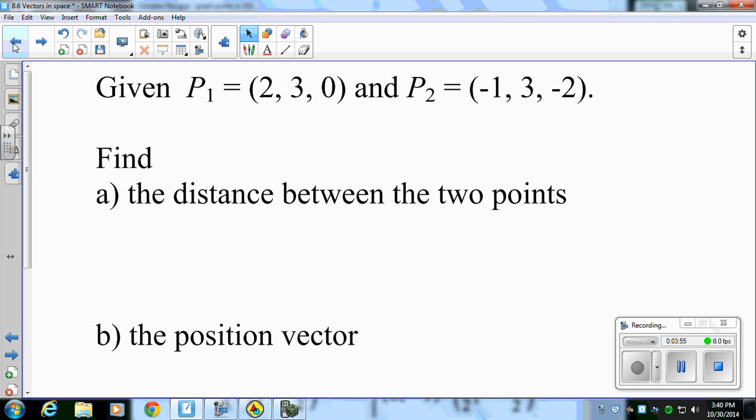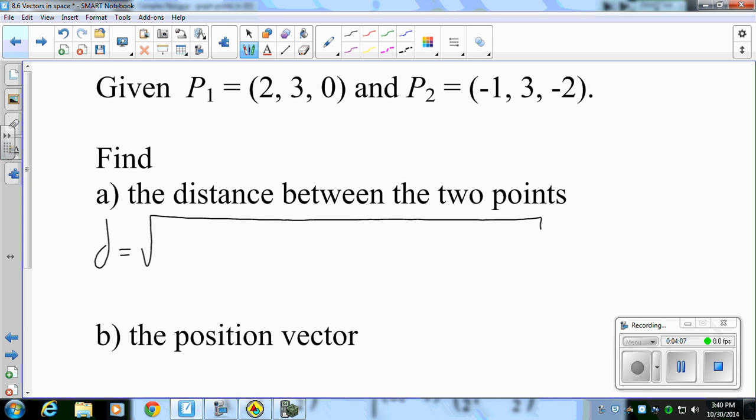So let's look at this example here. If we want to first find the distance between the 2 points, d is the square root, and keep that long. If this is P2, P1, this corresponds to my second point, x2, y2, z2, and x1, y1, z1. I've got to keep that order consistent throughout.